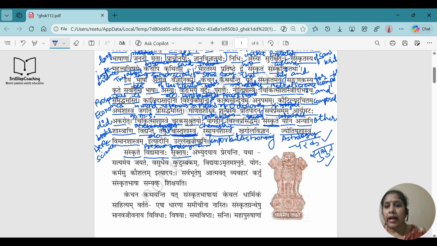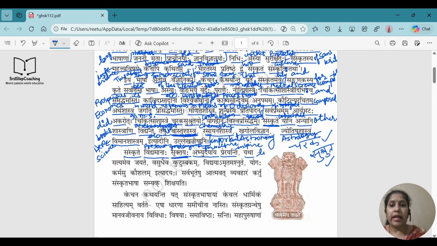Good sayings. Now, good sayings is a noun, and the adjective used for it is vidyamanaha, meaning which are present in Sanskrit. Abhyudhyaya means for welfare. It is chaturthi vibhakti, so we'll be using "for". Welfare of whom? For the humanity. Preryanti means inspire. So there are some good sayings in Sanskrit which inspire for the welfare of the humanity.